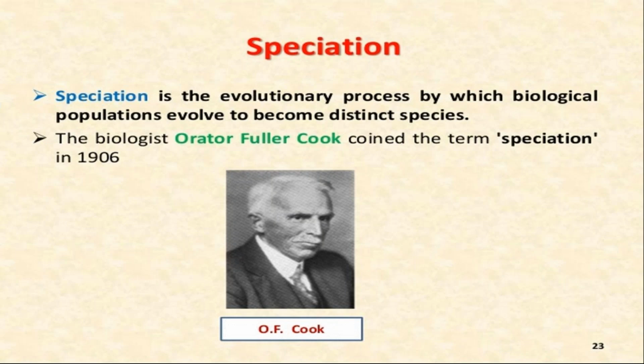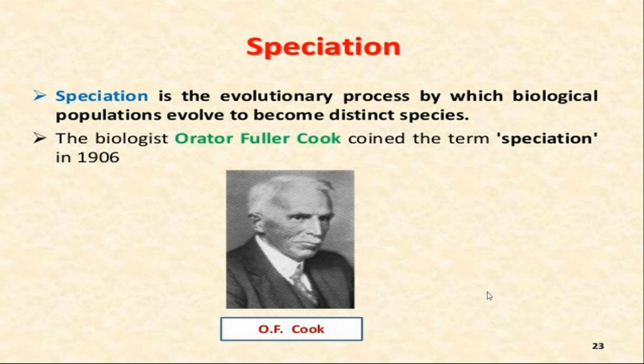In one option, they are also mentioning the name of the scientist. So in evolution, you also have to remember the names of the scientists and the theories given by them. The theory of speciation was given by Cook, and he coined the term speciation in 1906.